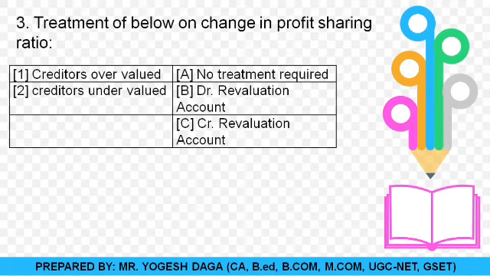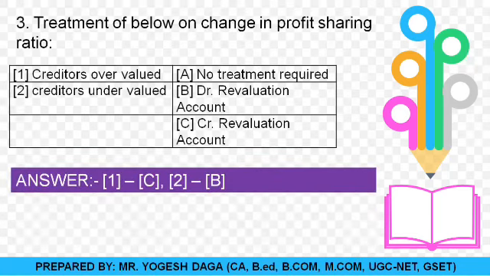Okay, and for second, creditors undervalued. If the creditors are undervalued, it means we are now recording them at a proper value. If we record it at a proper value, then creditors will increase. Increase in the creditors is increase in our liability. Increase in liability is our loss. So it's always shown on the debit side of the revaluation. So for second, the B option is the correct option. So you can see for first, C is the correct option, and for the second, B is the correct option.